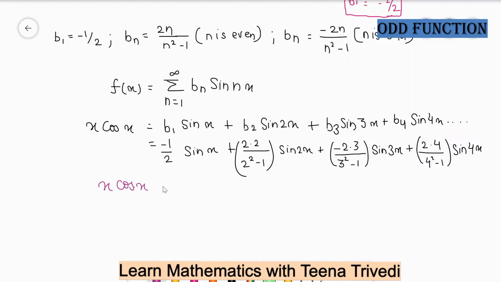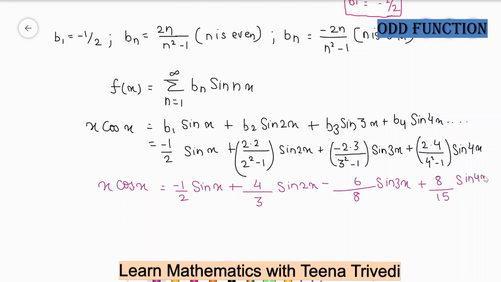So x cos x is equal to minus half sin x plus 4 upon 4 minus 1, that is 3, sin 2x, minus 6 upon 9 minus 1, that is 8, sin 3x, plus 8 upon 16 minus 1, that is 15, sin 4x,